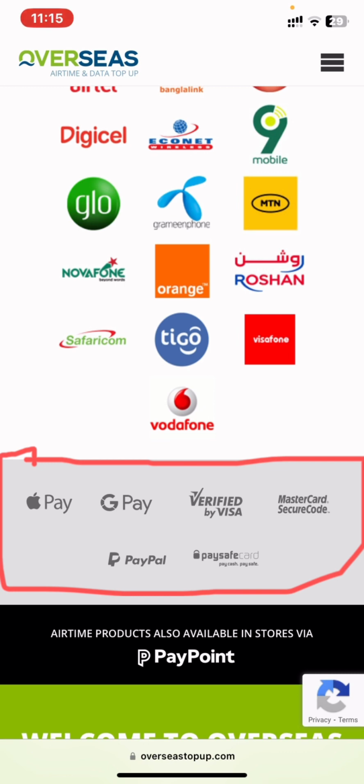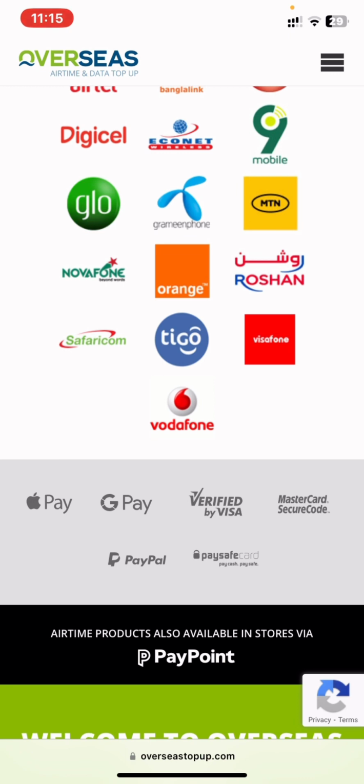Make sure you are doing your own additional research to know whether you'll be able to make money with this or not. I think Apple Pay and Google Pay are not working in Nigeria. So if you do your own research, you know that there are some available virtual debit cards in Nigeria which you can use to do this transaction.